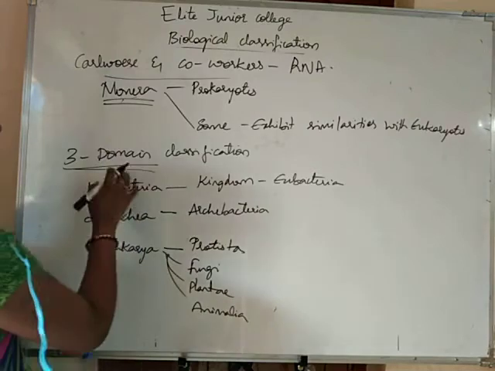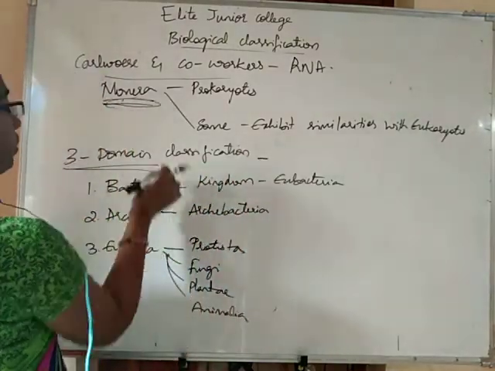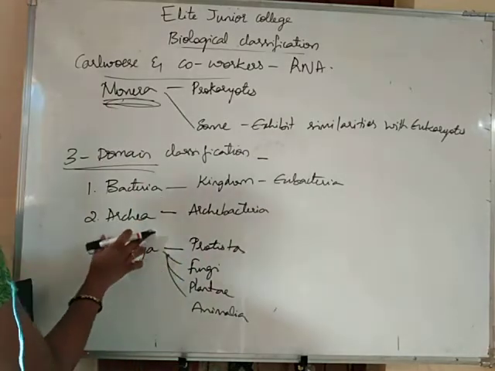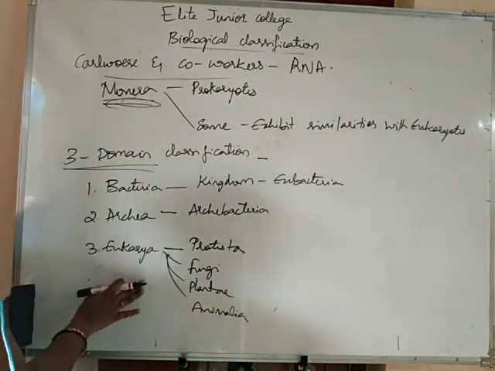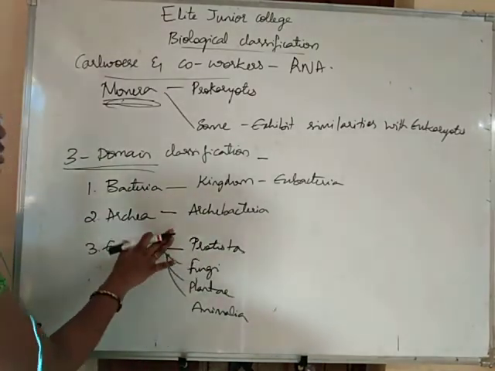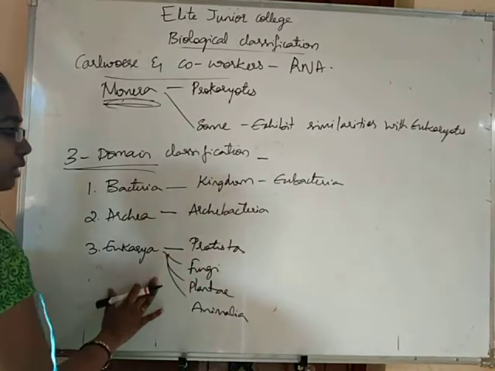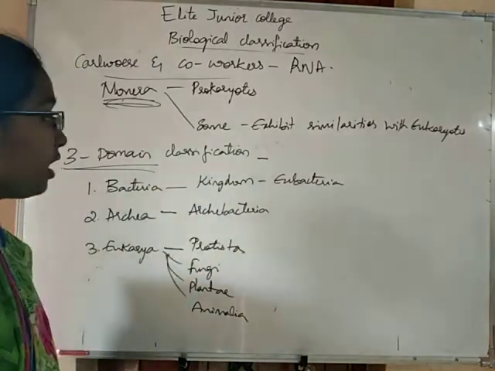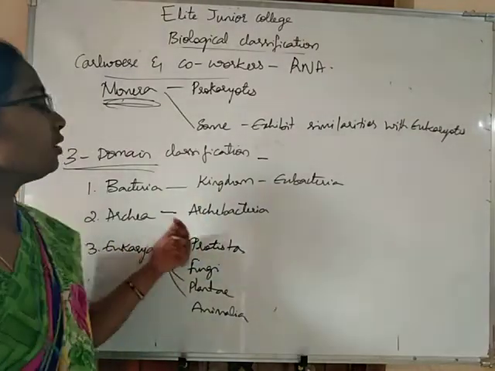So according to 3-domain classification, the kingdom Monera is divided into 2 parts, bacteria and archaea. Archaea is the one which shows more resemblances with eukarya. Bacteria includes all the prokaryotes, archaea includes Archibacteria. Archibacteria exhibits some resemblances with eukarya. It is not completely eukarya, but still Archibacteria shows more resemblances with eukarya than to bacteria.